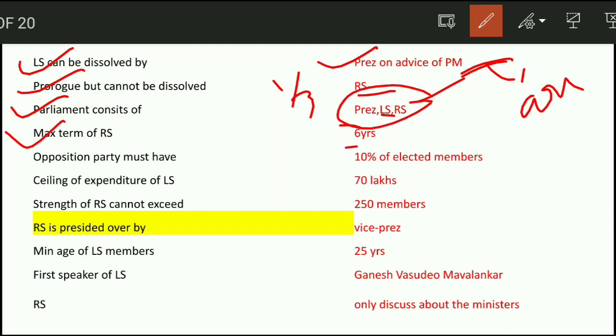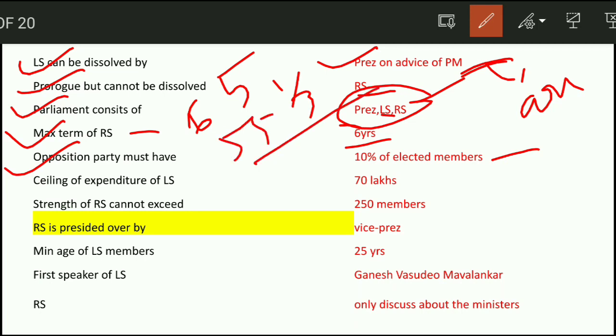Next question. Maximum term of Rajya Sabha. Rajya Sabha maximum term is 6 years and for Lok Sabha it is 5 years. Opposition party must have 10% of elected members. So to get opposition status, you need 10% of elected members, that is, in Parliament you have to get 55 seats minimum. Next question. Ceiling of expenditure of Lok Sabha. New ceiling is 70 lakhs.